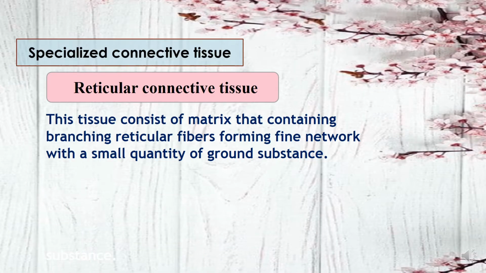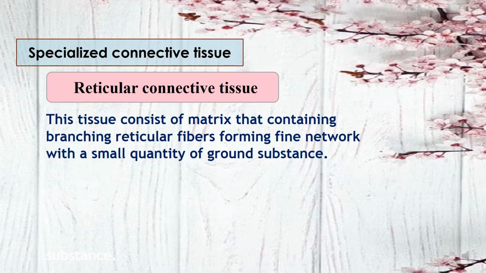Specialized connective tissue. Reticular connective tissue هو أحد أنواع specialized connective tissue. This tissue consists of matrix containing branching reticular fibers to form a network and containing a small quantity of ground substance. إذا هذا النوع من التشو نلاحظ كمية قليلة من ground substance اللي تحوي على reticular fibers اللي طبيعته يكون متفرع ومتشابك بحيث يشكل network within this ground substance.